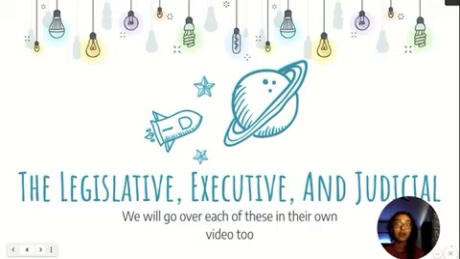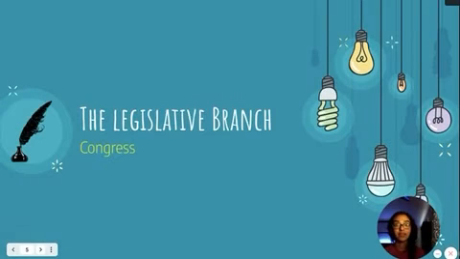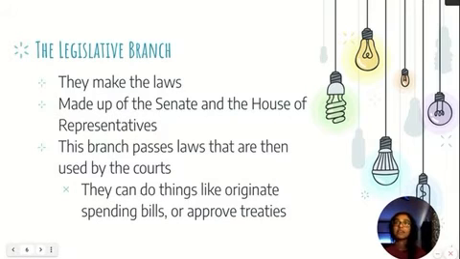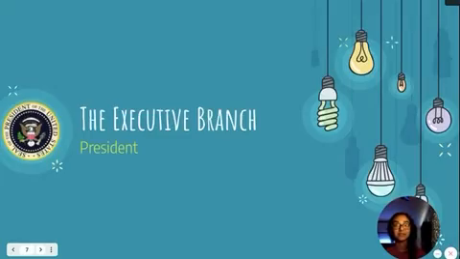The 3 branches are the legislative, the executive, and the judicial branch. And like I said, each one of these will have their own video. Today, we're just going to overview them. The first branch is the legislative branch, which is Congress. And the legislative branch makes the laws. They're made up of the Senate and the House of Representatives. This branch creates the laws that the government operates by, and the courts can then use the laws that this branch creates. They can do things like originate spending bills, which the House does, or they can approve treaties by the executive branch, which the Senate does.